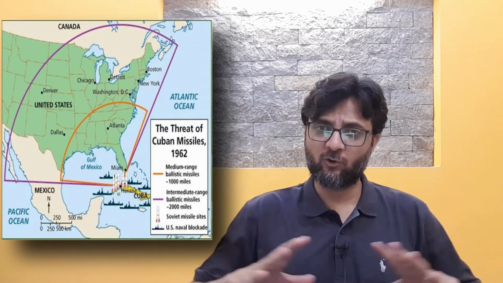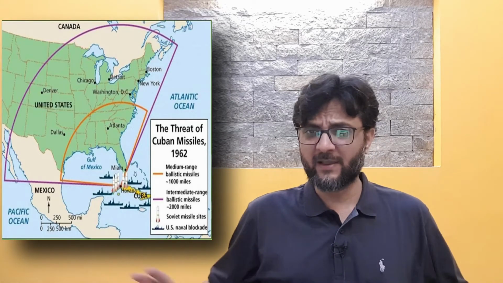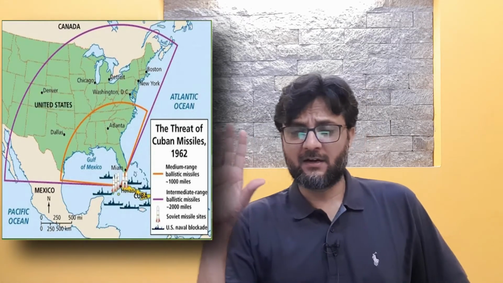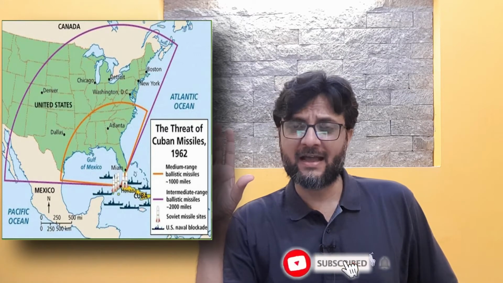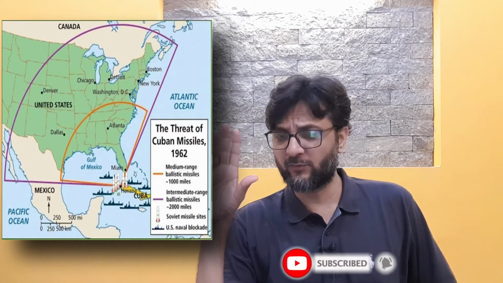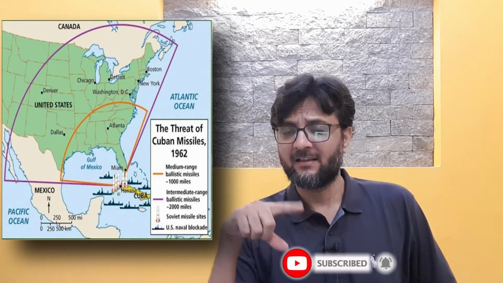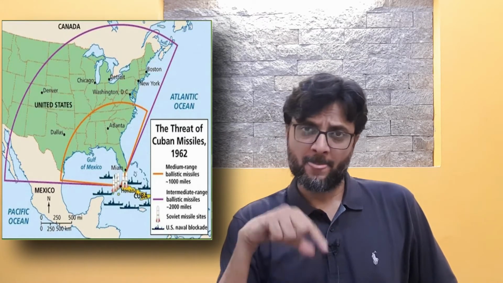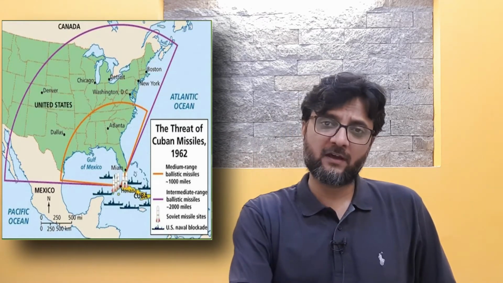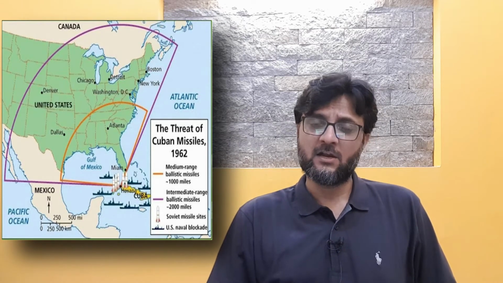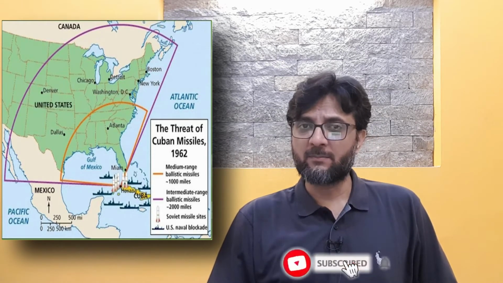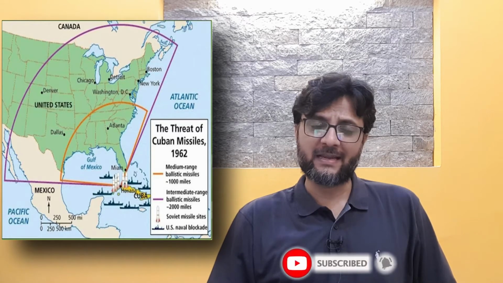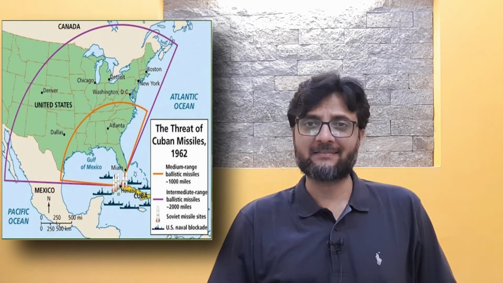After those negotiations and behind-the-scenes diplomacy, the Soviet Union agreed to dismantle its missile launching pads in Cuba. But in return, the Soviet Union asked the United States of America to remove the missiles from Italy and Turkey, which the Soviet Union considered a threat to them.